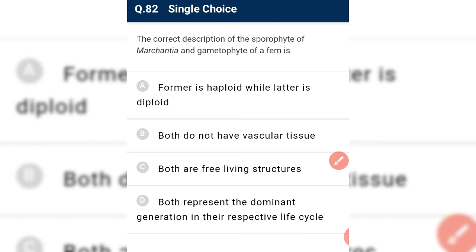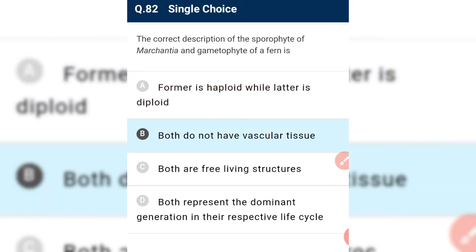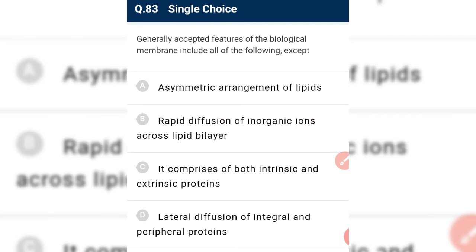So it is incorrect. The correct description of sporophyte of Marchantia and gametophyte of fern is C. The former is haploid and the latter is diploid? Sporophyte is haploid and the gametophyte is diploid? Sorry, the former is diploid. Both represent the dominant generation in the respective life cycle? No. They both do not have vascular tissue.